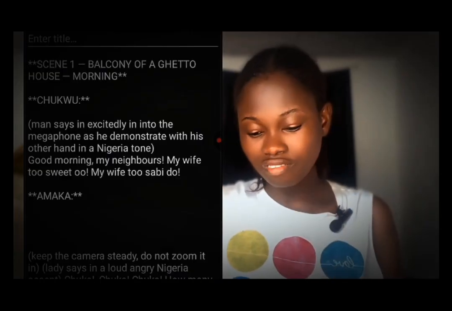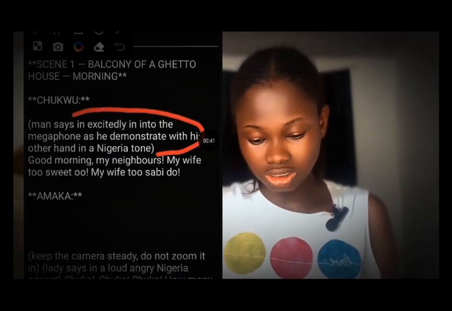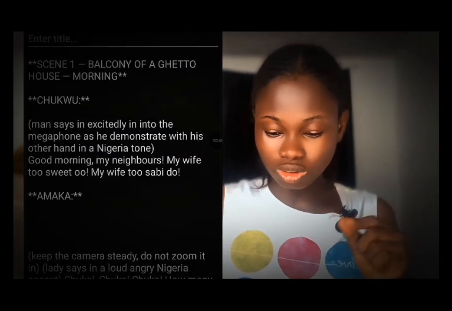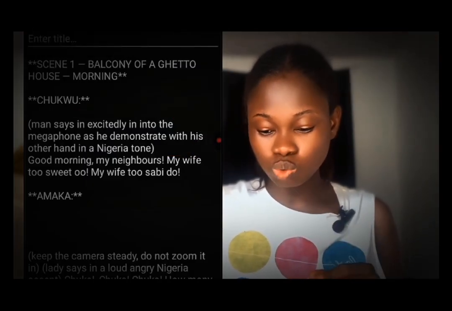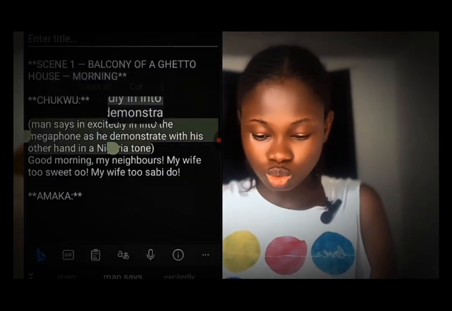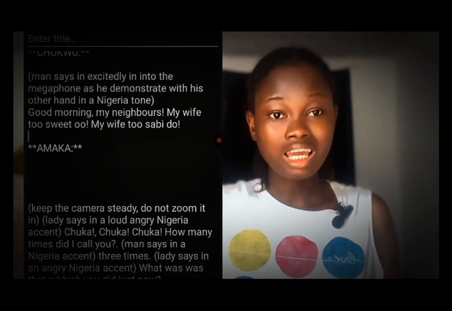Make sure you have a prompt here. This is the prompt, or let me say a command that you want the AI to do for you. This is it. Man said excitedly into the micro megaphone as he demonstrates with his other hand in a Nigerian accent or so. So I'm going to copy it and then paste it. Then click on generate and wait.